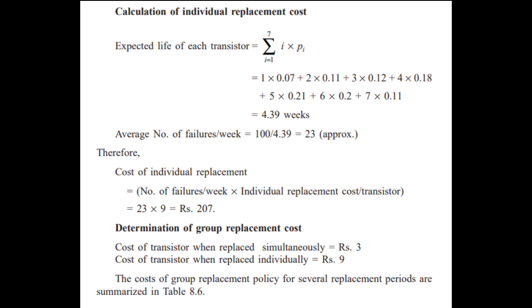So next is the determination of group replacement cost. The cost of a transistor when replaced simultaneously is rupees 3, since this is given in the problem. Then the cost of a transistor when replaced individually is rupees 9, also given in the problem. The cost of the group replacement policy for several replacement periods is summarized in table 8.6. We can see this in the table.